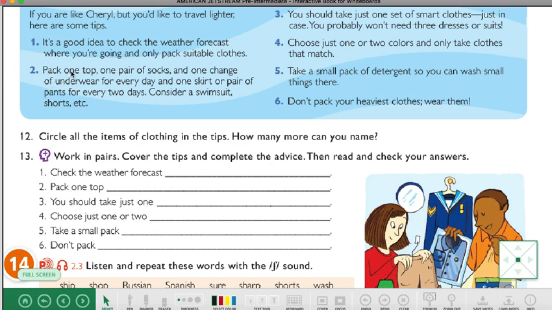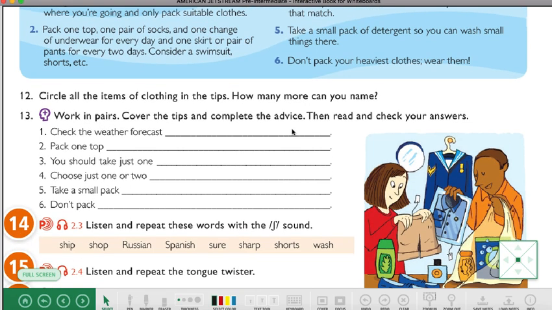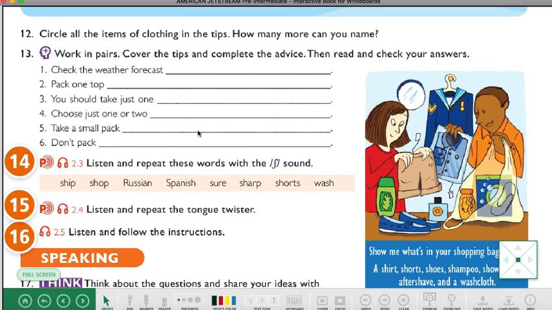For example, here, back on top, one pair of socks. Okay, socks is clothing, yeah. Try to identify them. Then work in pairs, cover the themes and complete the advice. This is by memory, guys, okay? So if you want to practice in this exercise, just read the tips, and then cover them. Cover them is like cubrirlas. Don't look at them or don't read them. And try to remember the last part of this.